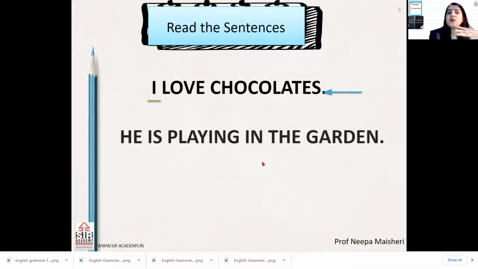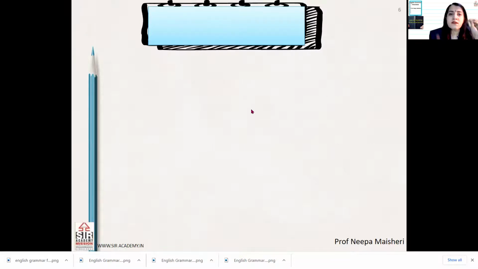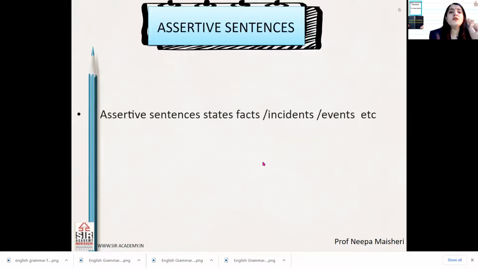And second thing, what do all these sentences say? I love chocolate means I've declared that I love chocolate. He is playing in the garden. This is a fact, or we can say that there is an event going on, that he is playing in the garden. So from this, we come to know what assertive sentences do. First of all, they state facts, incidents and events.